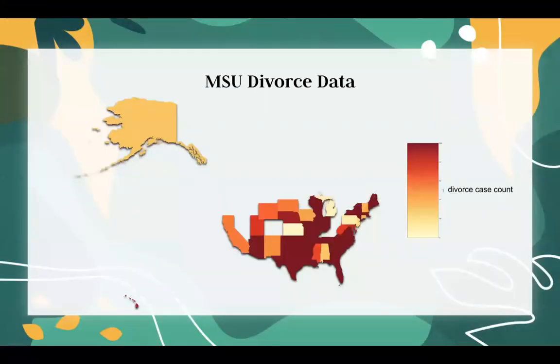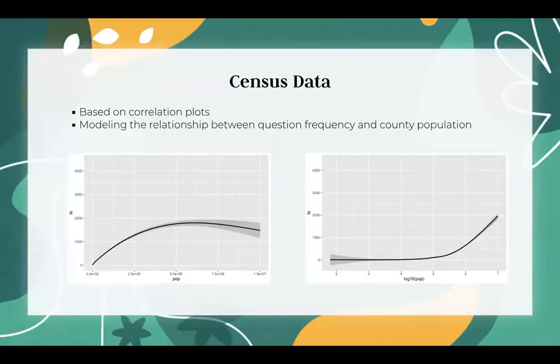The first thing we looked at was an external Michigan State policy project data set that is studying different social policies and how they impact different state communities. We created a heat map that uncovers the divorce rates in the United States that ABA serves, because our natural language processing analysis uncovered that over 60,000 of the posts asked about divorce.